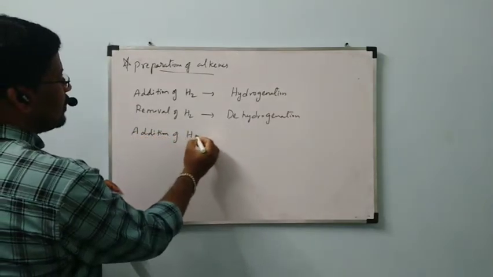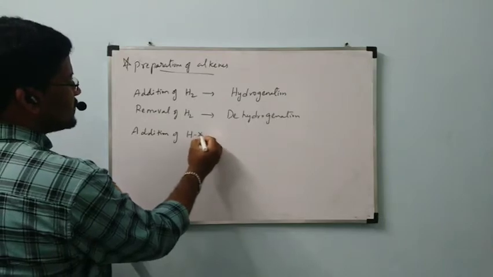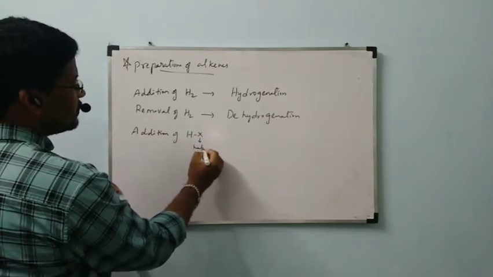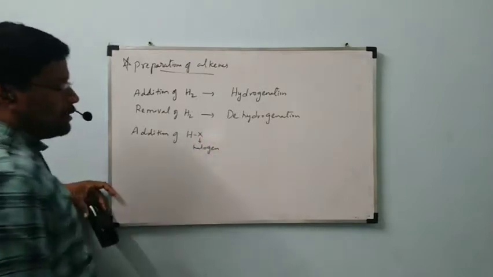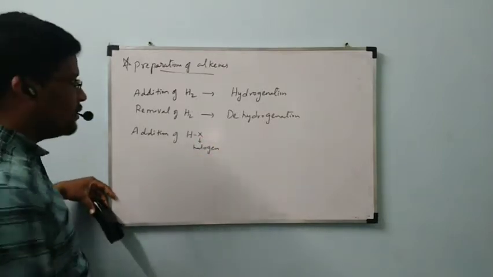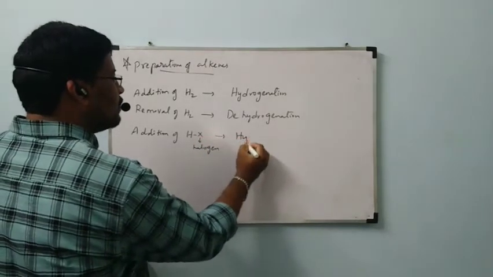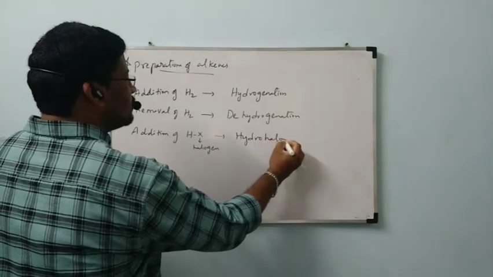Addition of HX, where X is nothing but halogen, is called hydrohalogenation.